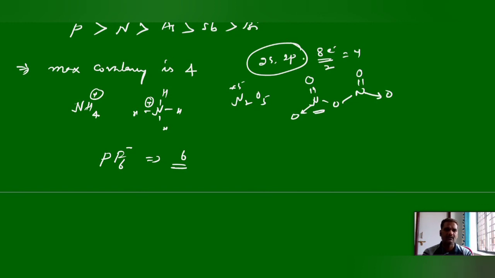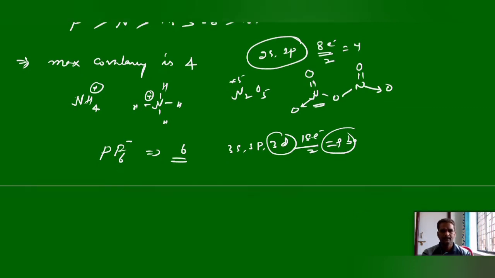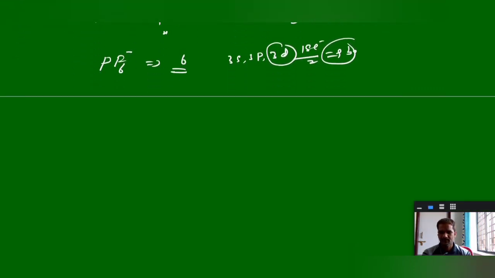Whereas for the remaining group elements, here phosphorus, the orbitals involved are 3s, 3p and vacant 3d orbitals. So it can accommodate a total of 18 electrons, divided by 2 means 9 bonds. It can form a maximum of 9 bonds, but here the maximum covalency for phosphorus is 6. So it can exceed its valency due to the vacant d orbitals. And there is no availability of d orbitals in nitrogen, so the maximum covalency is 4.